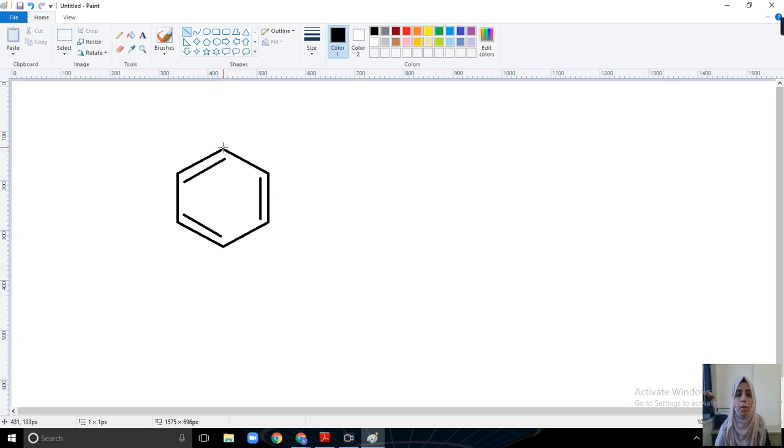This is carbon number 1 having 1 hydrogen, carbon number 2, 3, 4, 5 and 6. Six carbons containing 6 hydrogens. This is the molecular formula for benzene, C6H6.